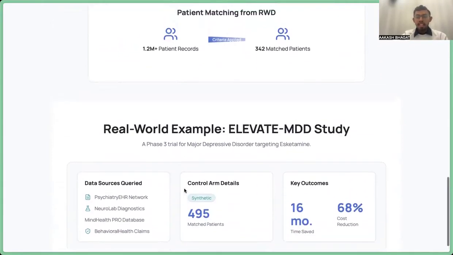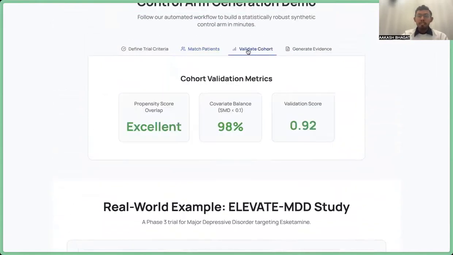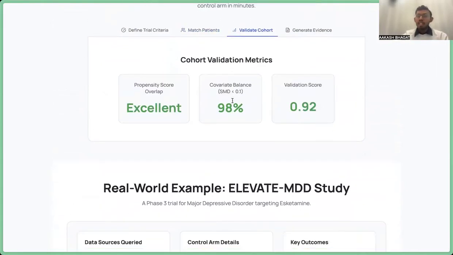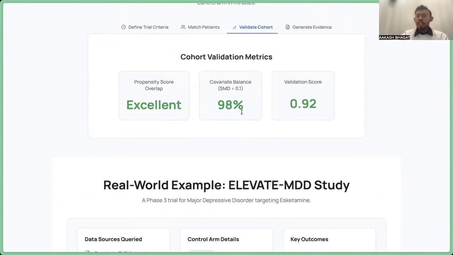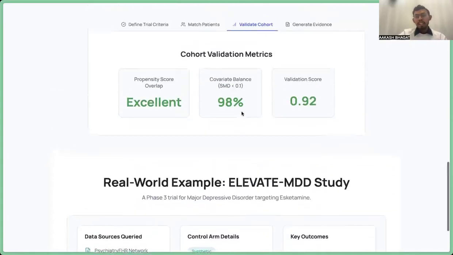After saying that these many patients have matched, we validate the cohort and check the propensity score overlap, which is basically a probability metric saying how much the regression is from the standard deviation. In general, that should be around 1, and we are reaching that.